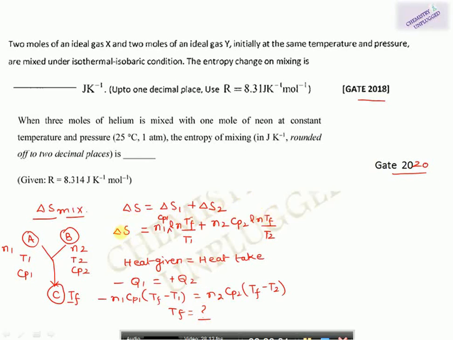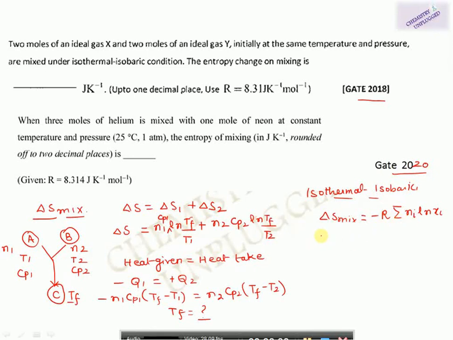But if the conditions are isothermal as well as isobaric, then what will you do? In that case, the entropy of mixing formula will become minus R summation Ni ln Xi. You have to remember this formula for the isothermal and isobaric situation. What is the meaning of Ni?